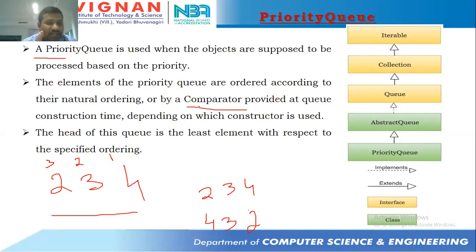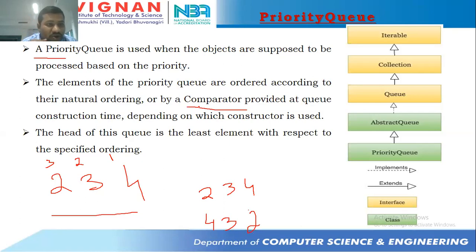Till now, try to remember that in priority queue, the order of the objects, or the priority of the order, can be maintained by using natural ordering and by using what? Comparator. Natural ordering means it's nothing but sorting order. Comparator means as per the requirement of the programmer, you need to write a logic in the comparator. How to write a logic in comparator, that we'll discuss later. Clear with this, students?